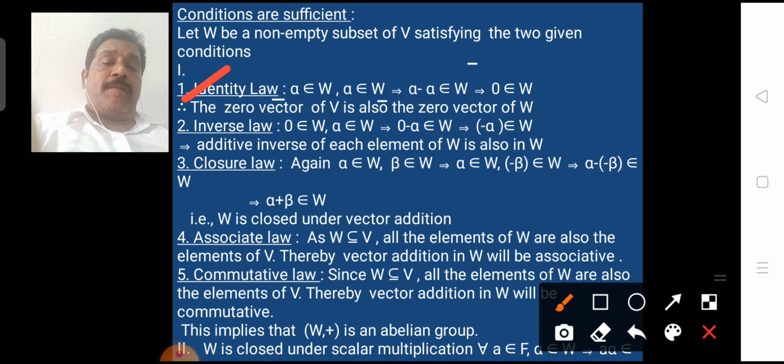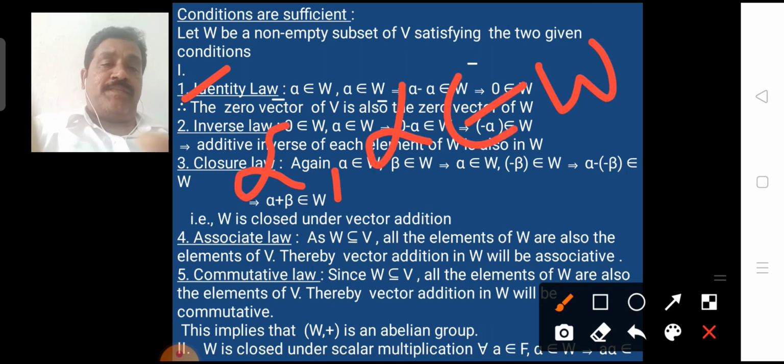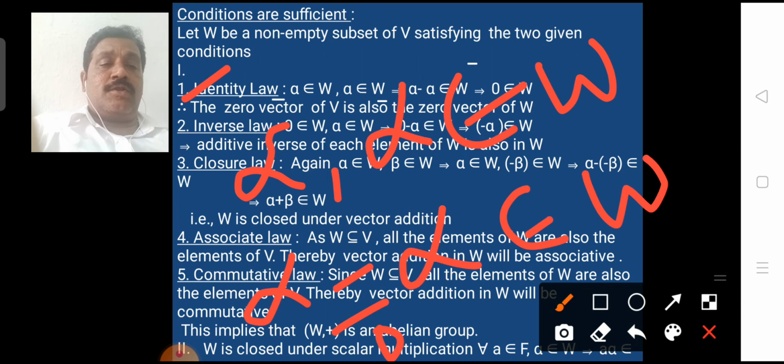Using the given conditions, take alpha and alpha belonging to W. By the first condition, alpha minus alpha belongs to W, that is, 0 bar belongs to W. So the zero vector is the identity element in W.